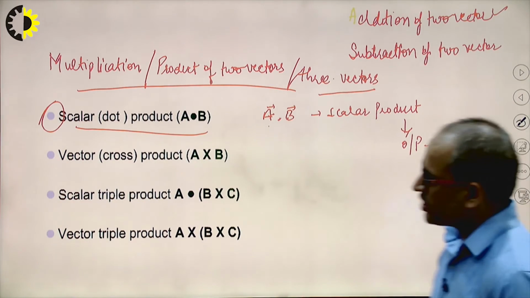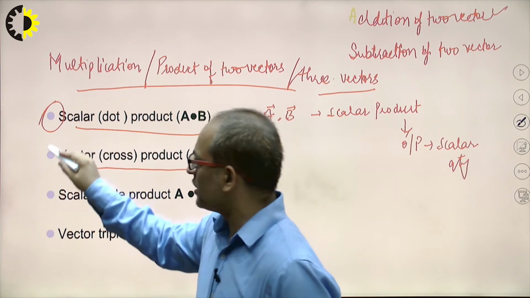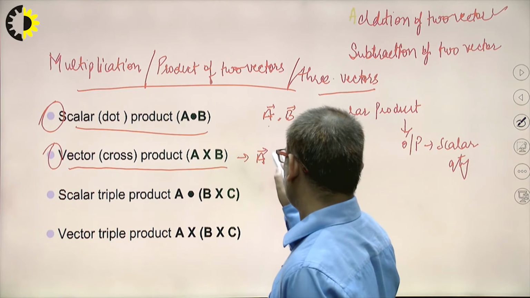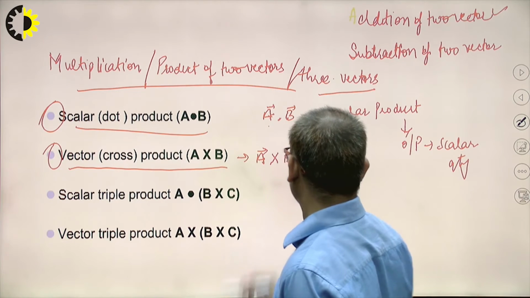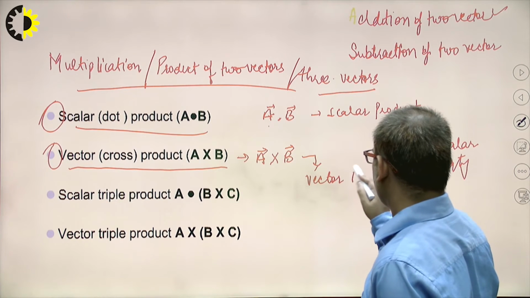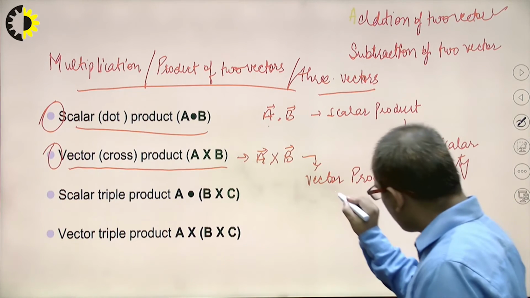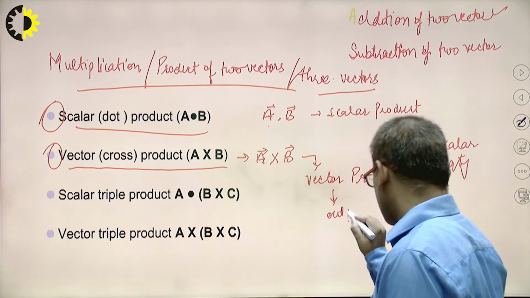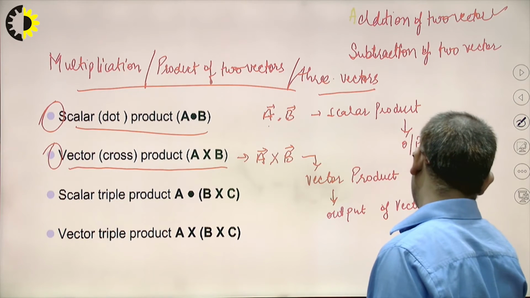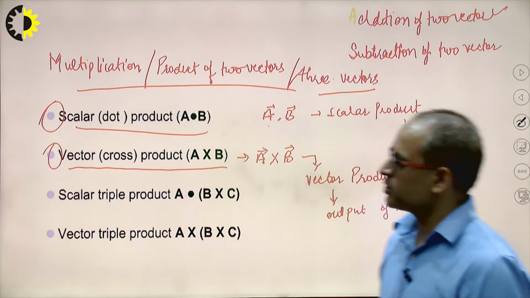Clear? Now the next one is the cross product, another way of multiplication of two vectors. In this, A vector is cross multiplied by B vector, and this one is known as the vector product. Clear? And its output will be of vector quantity. Clear?